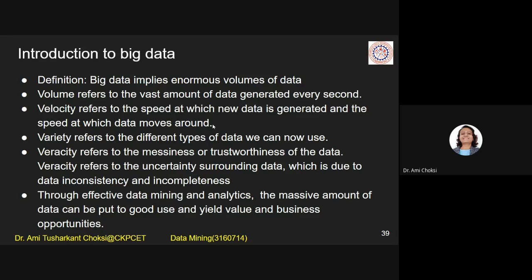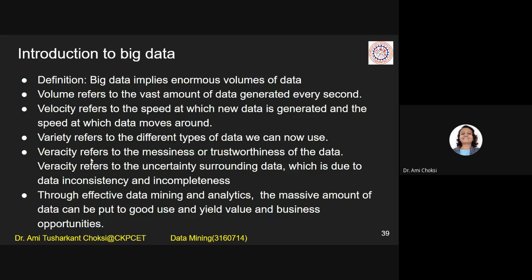For this big data, what we consider are the Vs: volume, velocity, variety, veracity, right? Big data has a definition with 3V, 4V, 5V, right?